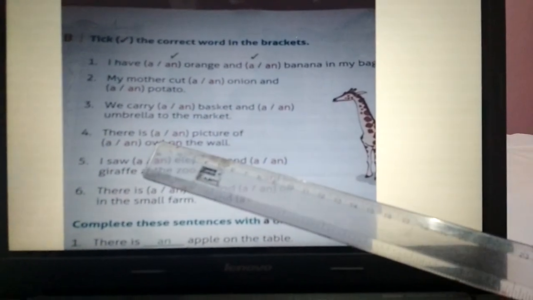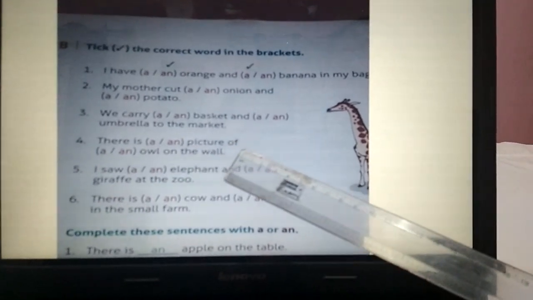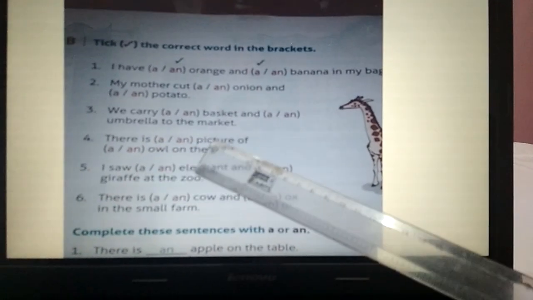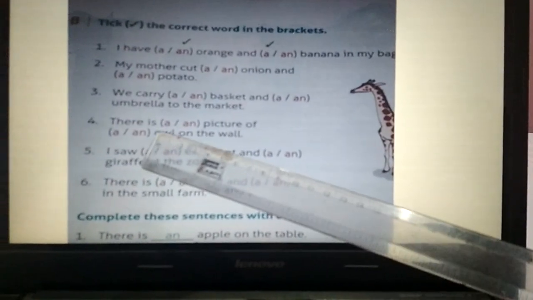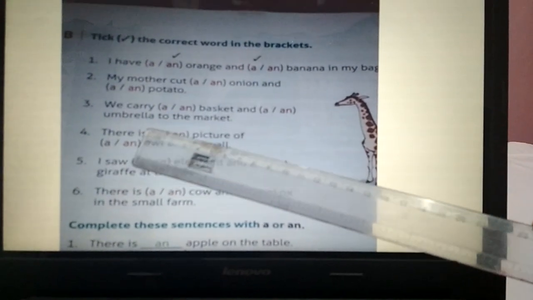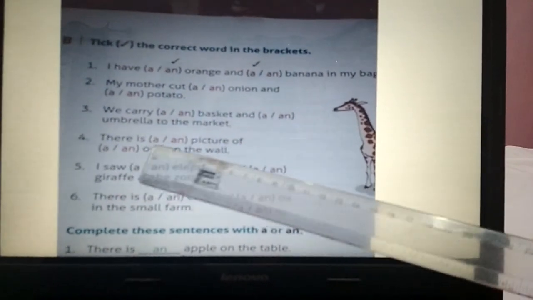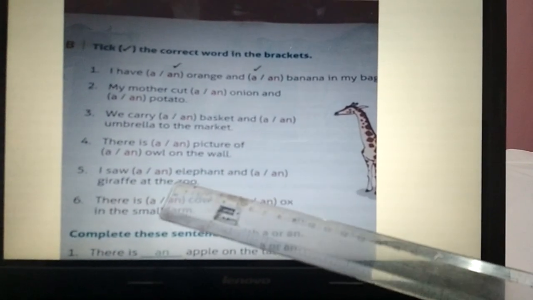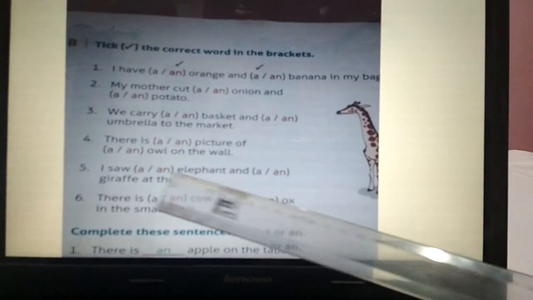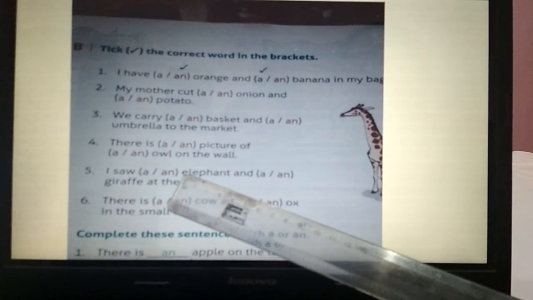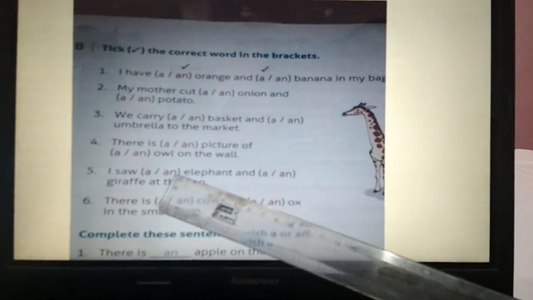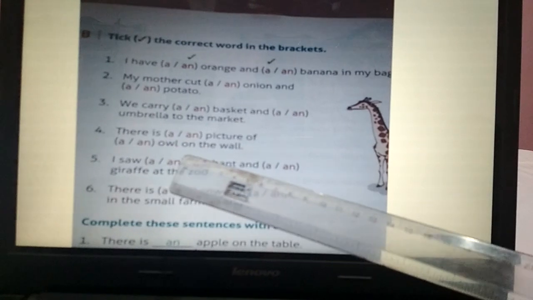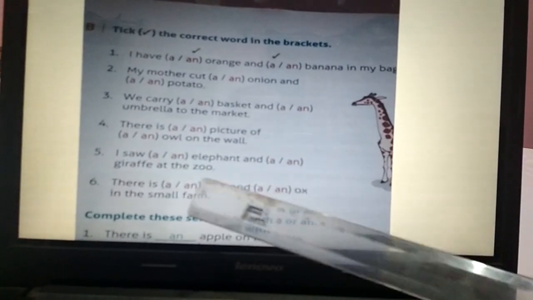Number 4. There is a or an picture of a or an owl on the wall. So P is not a vowel, O is a vowel, so we'll put an in front of owl. Now there is a picture of an owl on the wall. Number 5. I saw a or an elephant and a or an giraffe at the zoo. Now again E is a vowel, so we'll put an in front of that. But G is not a vowel, so we'll put a. Now I saw an elephant and a giraffe at the zoo.